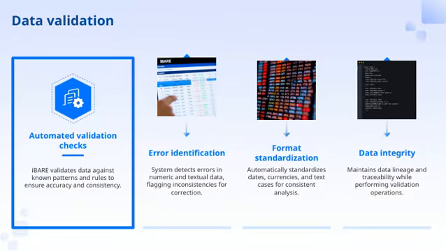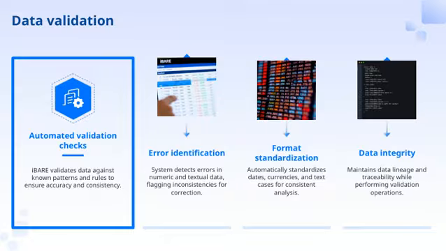Now, let's talk about data validation, which is a crucial step in ensuring our data quality. First, we have automated validation checks, where iBARE plays a key role. It tests the data against known patterns and rules to make sure everything is accurate and consistent. This helps us catch errors early and maintain reliable data.